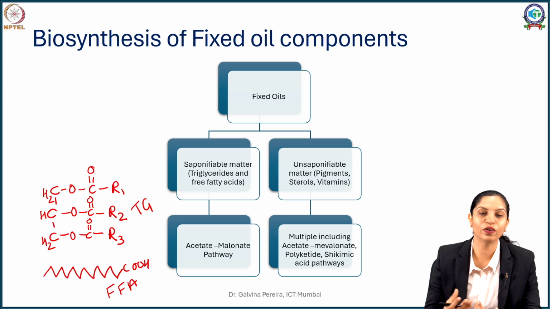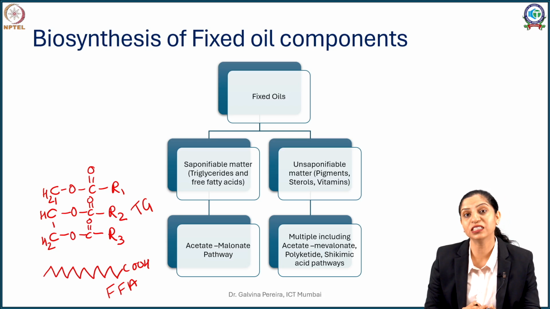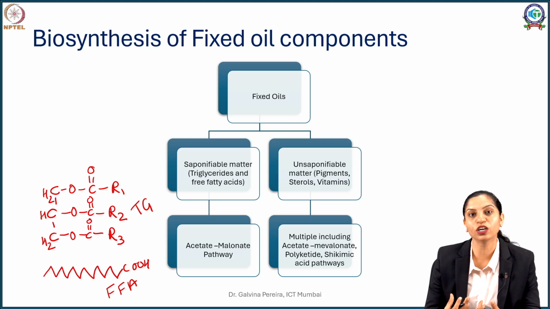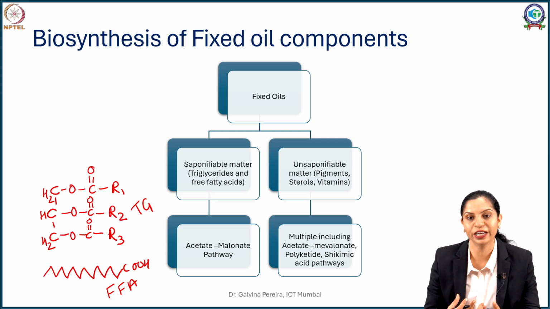So if it is chlorophyll, if it is carotenoid, the other unsaponifiable matter contains lipid soluble ingredients. This includes the fat soluble vitamins, the fat soluble sterols. In animals we have cholesterol, in plants you have phytosterols. This includes your sitosterol, stigmasterol and other sterol derivatives.